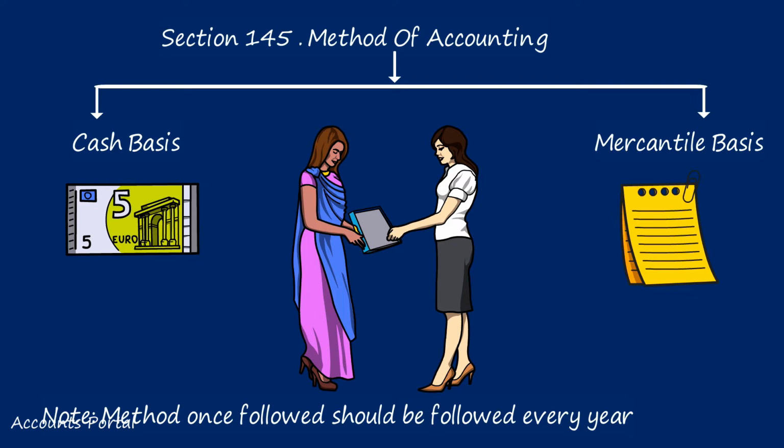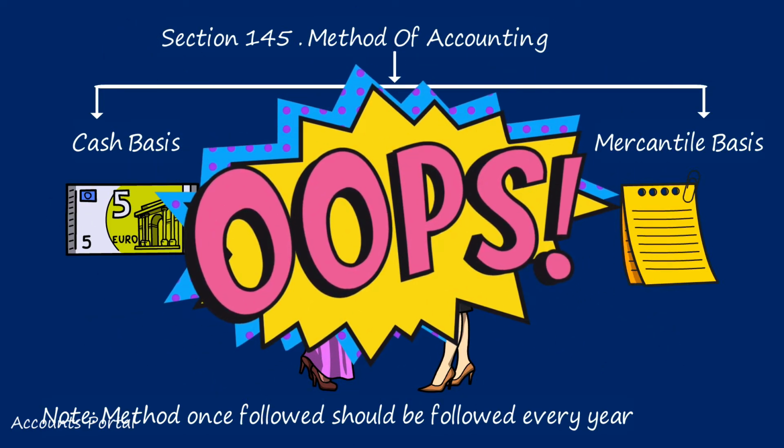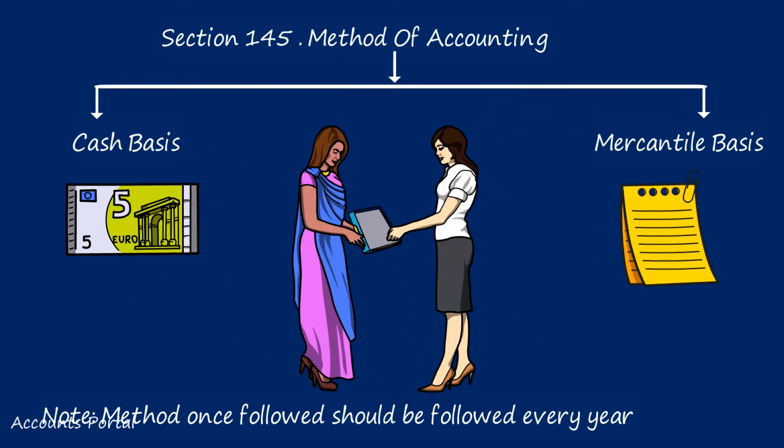But remember, section 145 allows only two methods of accounting. What are those two? Mercantile system is allowed and cash basis is allowed. You cannot follow a hybrid system of accounting. Can we follow cash basis for recognizing revenue, but accrual basis for recognizing expenditure? The answer is no. You are going against the concept of matching. For the purpose of taxation, either you follow mercantile or cash basis, whatever you follow for maintaining your books of accounts, the same we will follow for these two heads of income, PGBP and income from other sources.